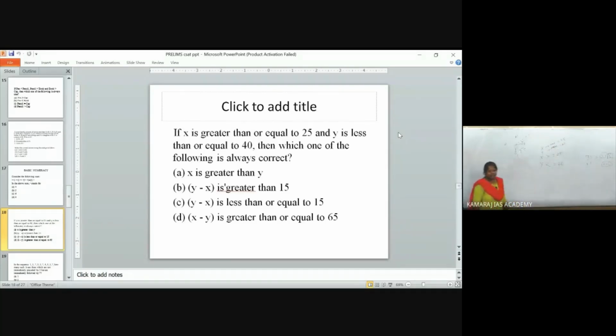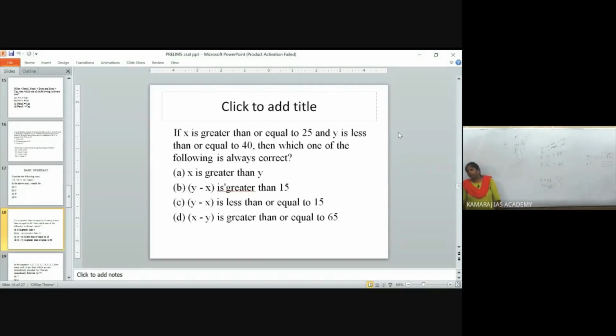This is clear, right? So go for the first option: X is greater than Y. Not at all. X can be 25 and Y can be 40. X and Y can be any values, but the minimum value of X is 25 and the maximum value of Y is 40. If you take X as 25 and Y as 40, the first option is wrong.